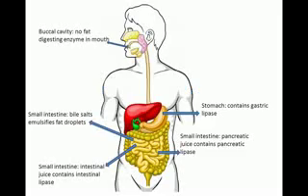Digestion of fats. In buccal cavity, there is no specific enzyme present for the digestion of fat. In stomach, there is no emulsifying agent present, but the gastric juice has gastric lipase which converts some fats into monoglycerides and fatty acids.